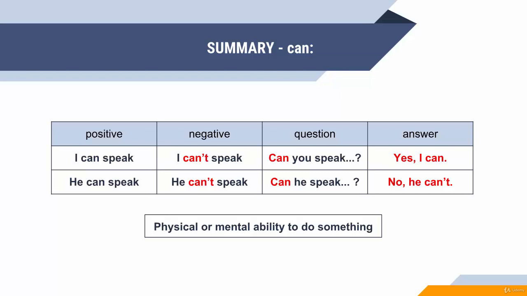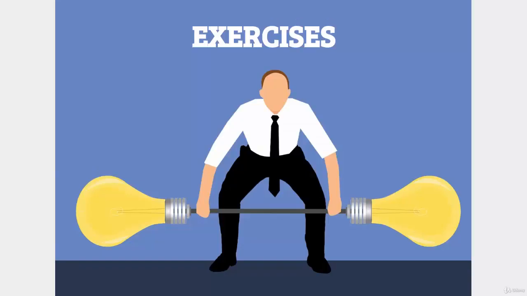I can speak, he can speak. Positive sentence, you just use can plus the infinitive. In a negative sentence, you use can't plus the infinitive. When you ask a question, the question starts with the modal verb. This is important. And the short answer, yes, I can, no, I can't.